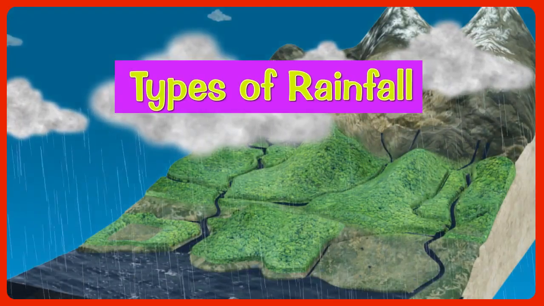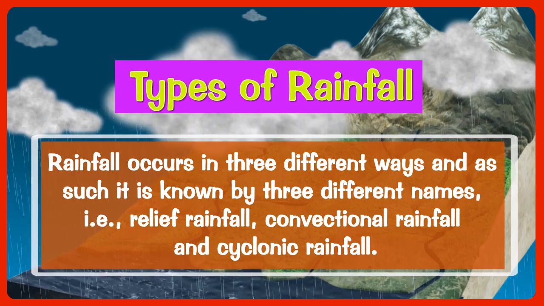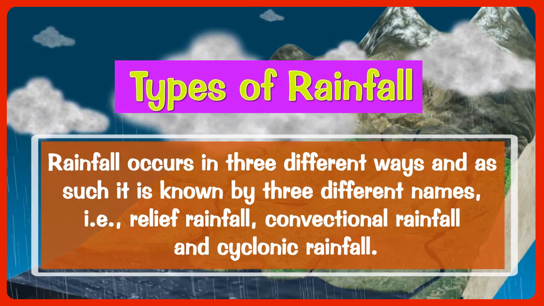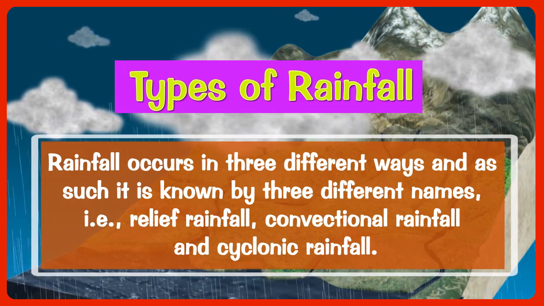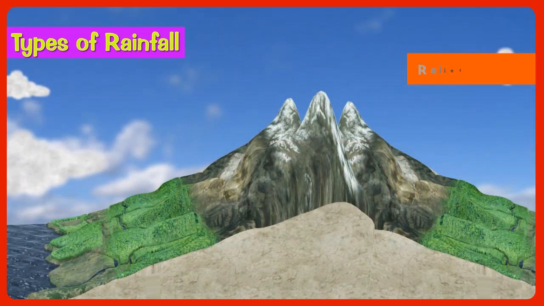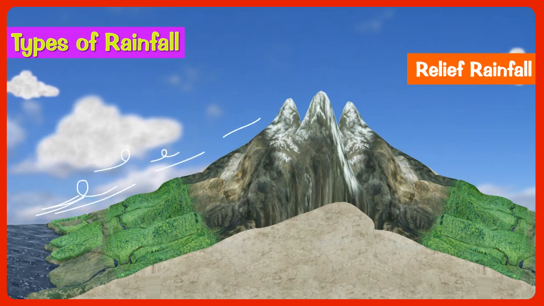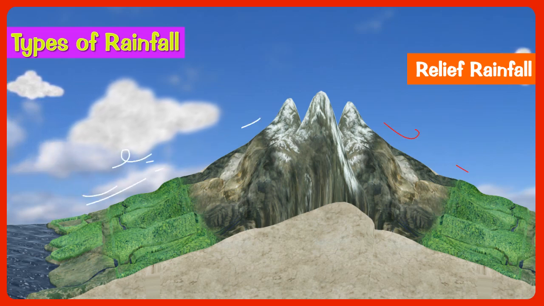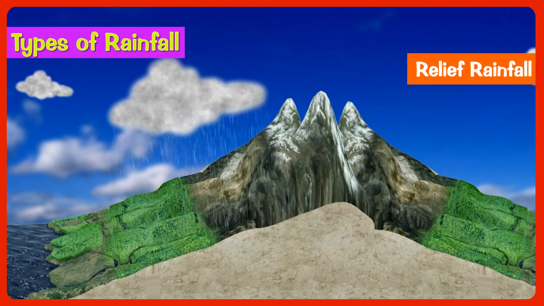Types of rainfall. Rainfall occurs in three different ways, and as such it is known by three different names, that is, relief rainfall, convectional rainfall, and cyclonic rainfall. Relief rainfall. This is the most widespread form of rainfall. When the moisture-laden winds strike against the mountain ranges, they rise up, expand, cool down, and bring heavy rainfall on the windward side. Such a rain by the uprising winds striking against the mountains is called the relief rainfall.